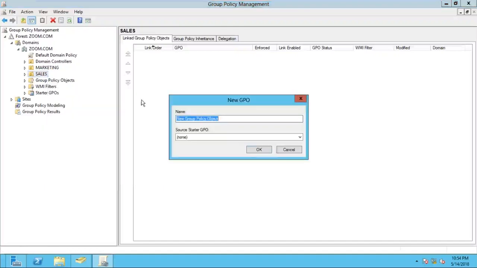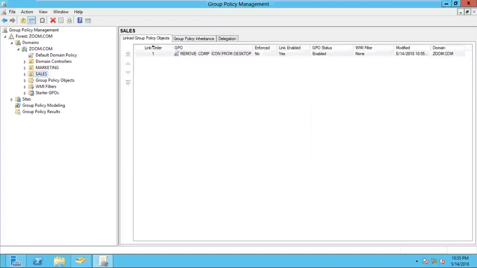Once you click create a GPO in this domain, it's asking for the policy name, and by default the policy name is new group policy object. But I don't like this name. I want to give my own name which I can understand easily. You can give any name here, it will accept it. I'm giving the short name remove computer icon from desktop. Click on OK. Once you click OK, you can see under the Sales OU, one policy is created. If you expand it, you see remove computer icon desktop.